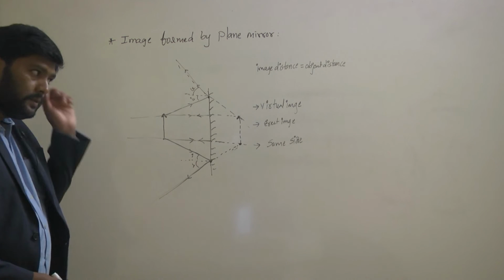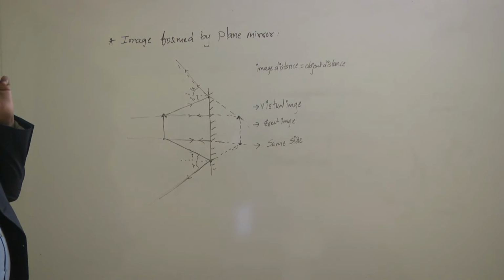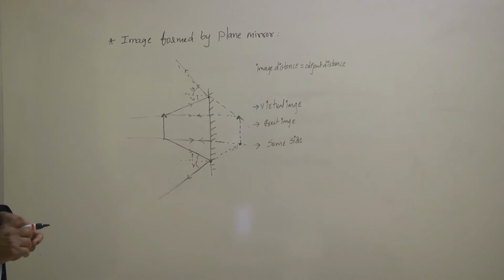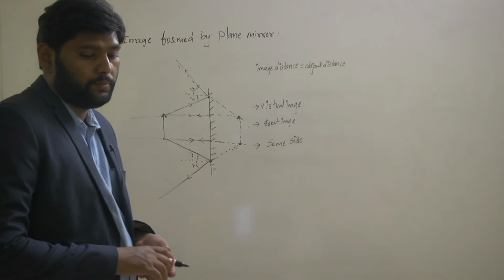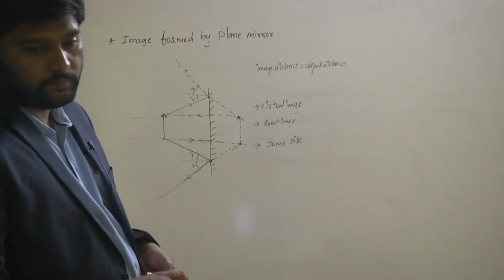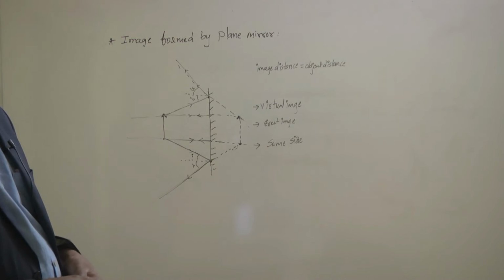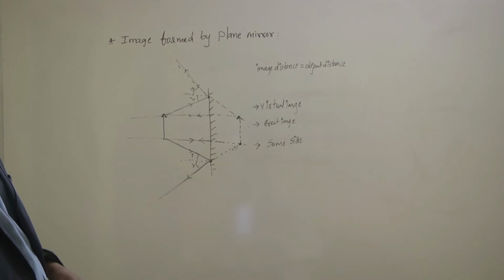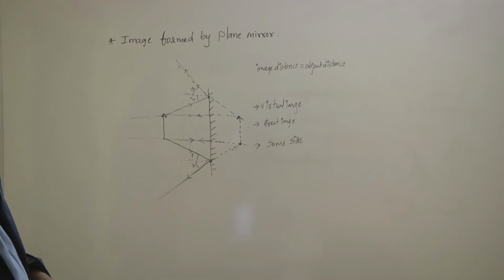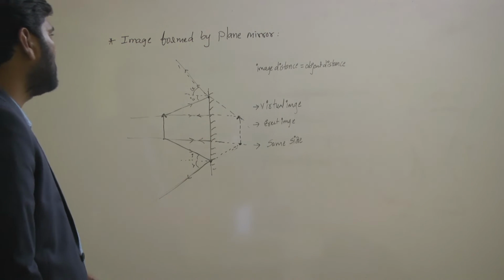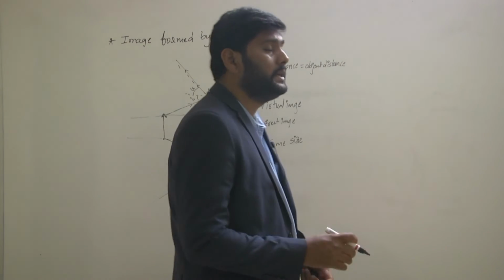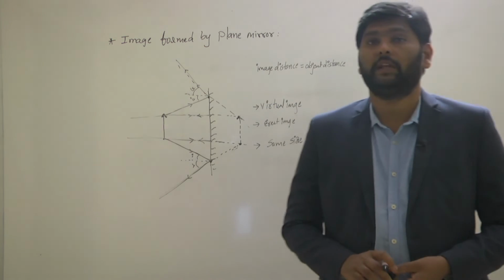Got it? This is the image formed by the plane mirror. So finally, what is the conclusion from seeing the nature of the image?